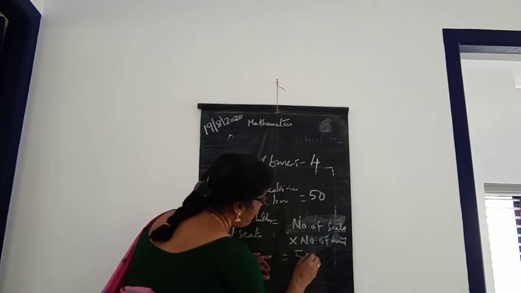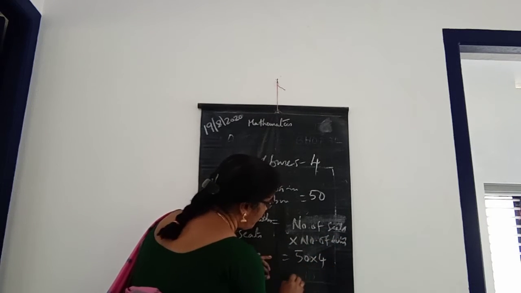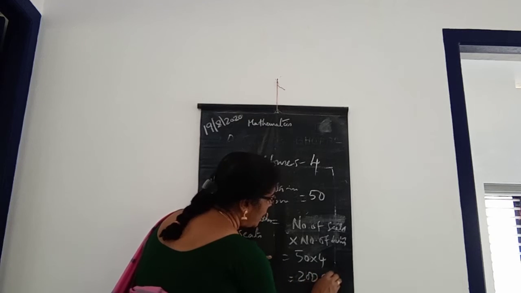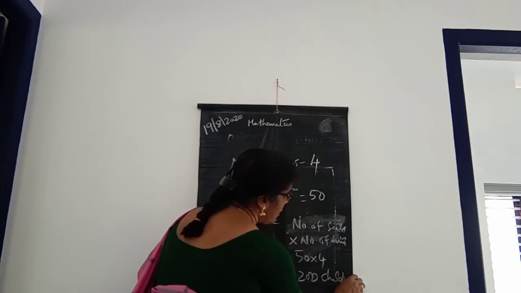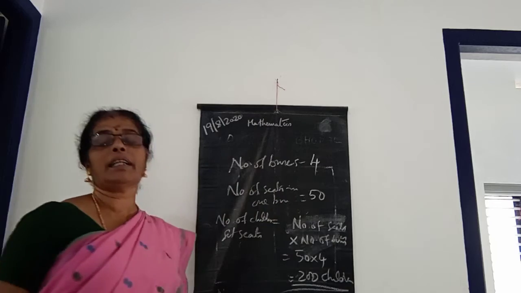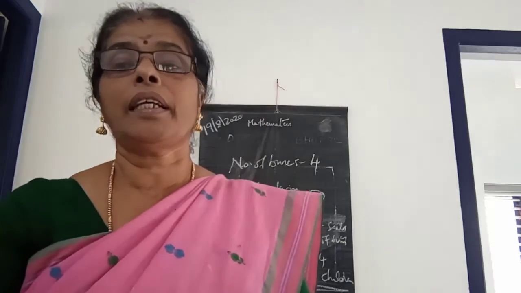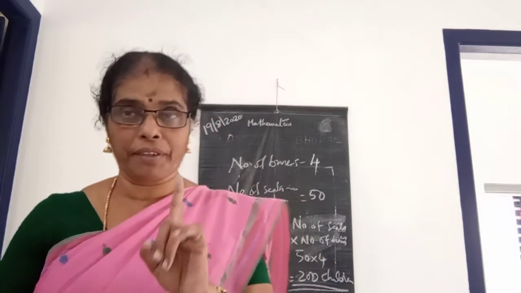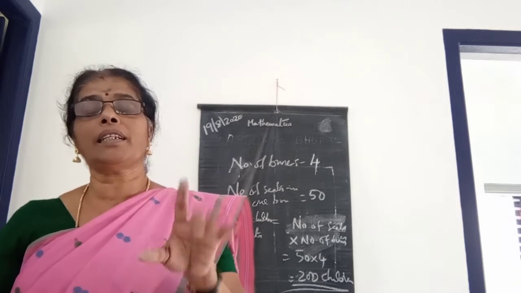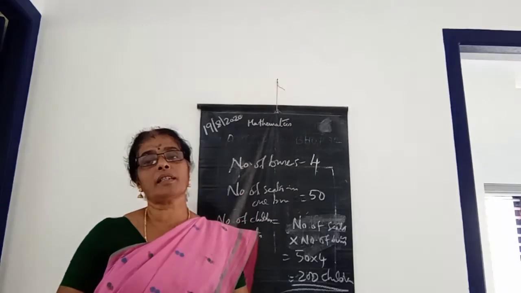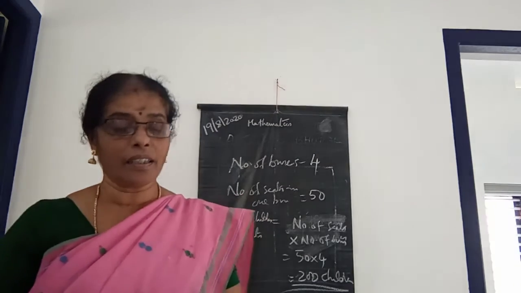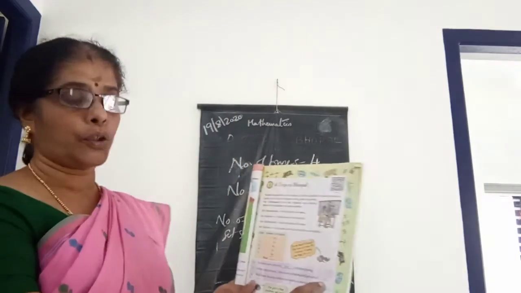That means 50 into 4 is equal to 200 children. 200 children will get seats, because the number of seats in one bus is 50 and the number of buses is 4. Then in 4 buses, 200 children will get seats. So you can write 200.